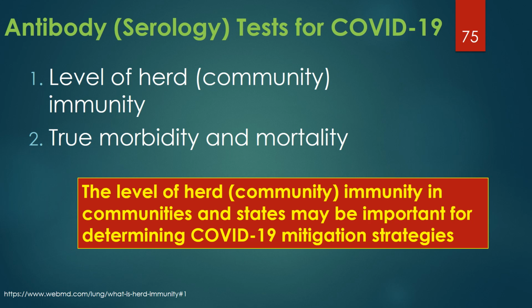Molecular and antigen testing will only determine individuals who currently have the virus, not individuals who had the infection in the past and now have antibody. So serologic tests may be a valuable tool to determine herd immunity and the true morbidity and mortality of the COVID-19 virus. The level of herd immunity in communities and states may be important for determining COVID-19 mitigation strategies.